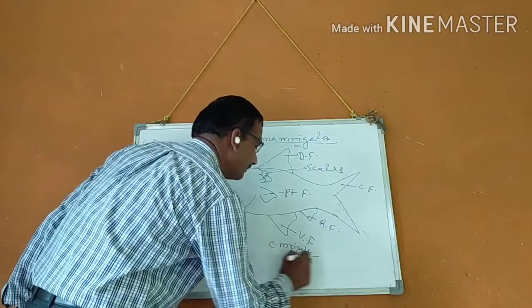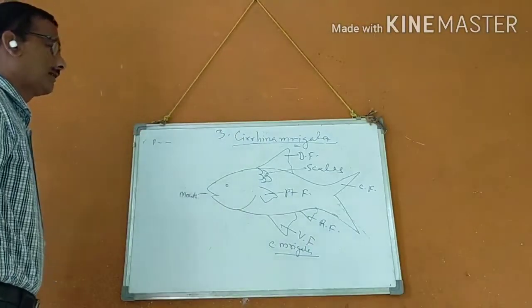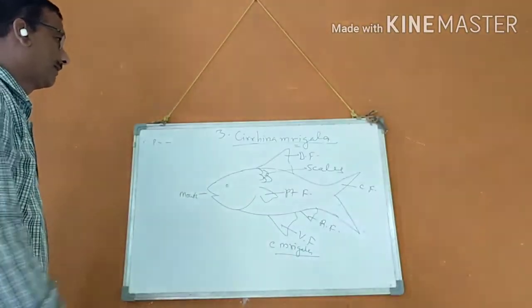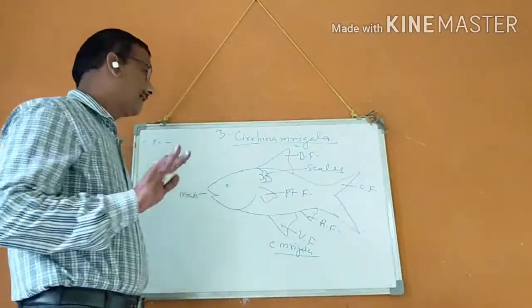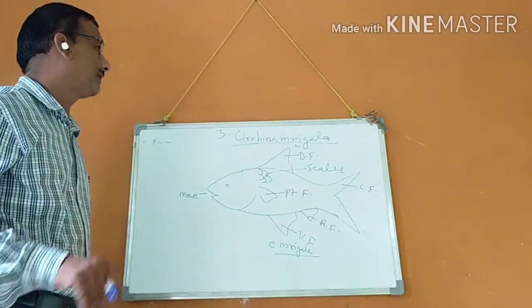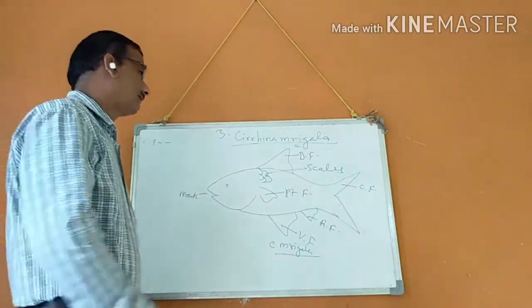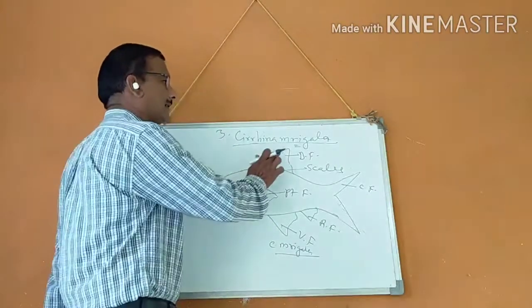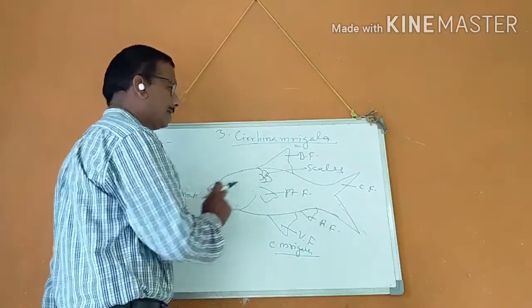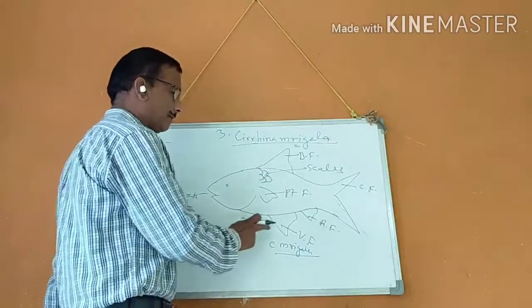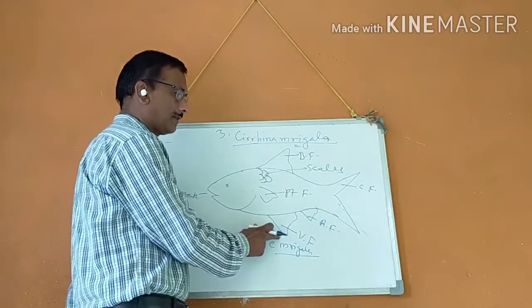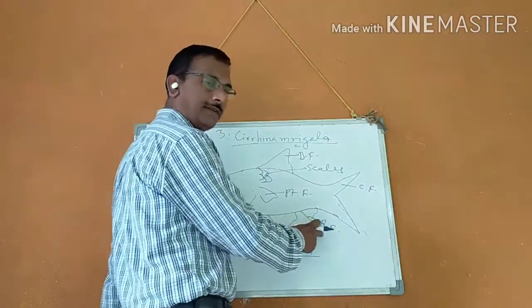This is the third important species, which is the bottom feeder. What are the general characters or general features of the Sirana mrigal? First characteristic is presence of dorsal fin, presence of cycloid scales, ventral fin on the ventral side, anal fin on the ventral side.